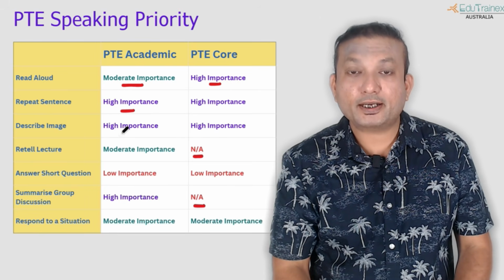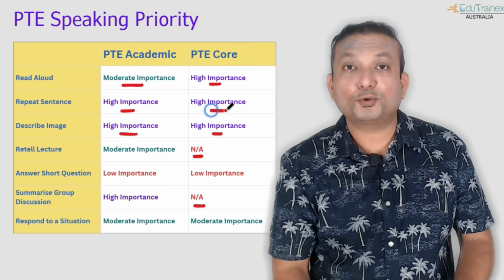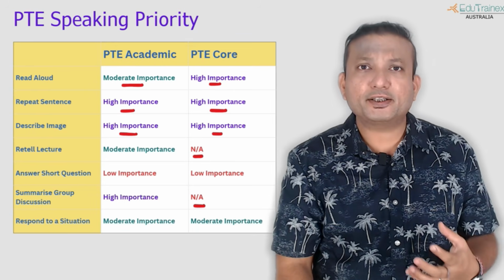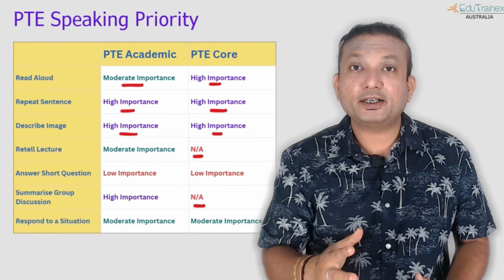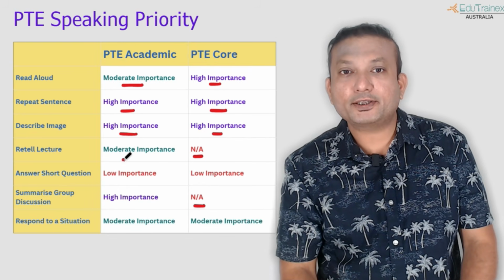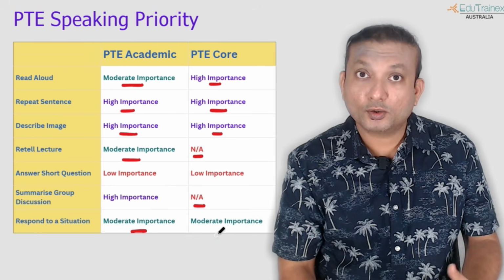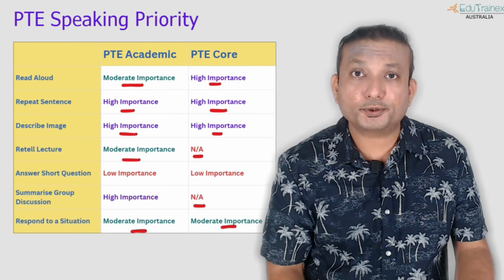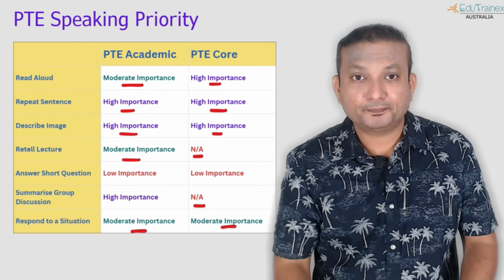Repeat sentence and describe image are equally important for both the exams, and these are the maximum scorers for you. So if you focus more on these, practice more on these and make yourself more capable in speaking these questions, then definitely you will be getting more marks in speaking. Whereas retell lecture and respond to a situation are moderately important, still not less important. They will not contribute that much score to your speaking module, but they will contribute a fair bit.